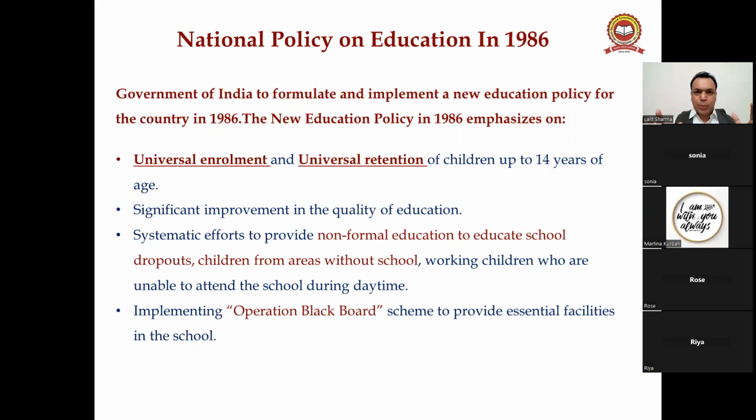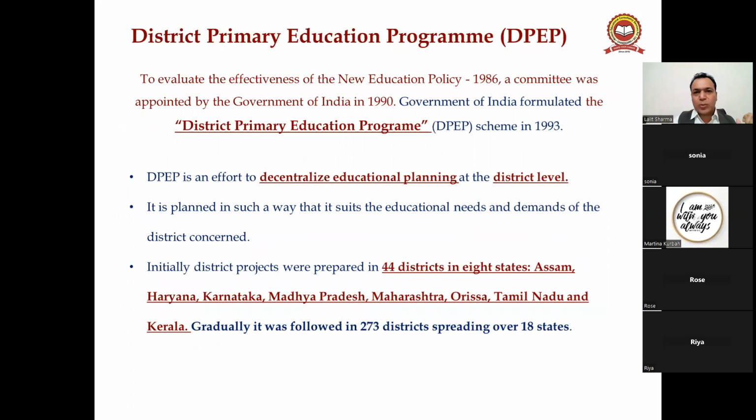Okay, matlab up to 1986, when the government observed that all the children in the country up to the age of 14 are not getting the primary education, they are doing the work, they are doing child labor and other, then it implemented the new policy on education 1986, which emphasizes that there should be universal enrollment and universal retention of the children up to 14 years of age, right? Next, guys, what happened? The third program, next program, District Primary Education Program.